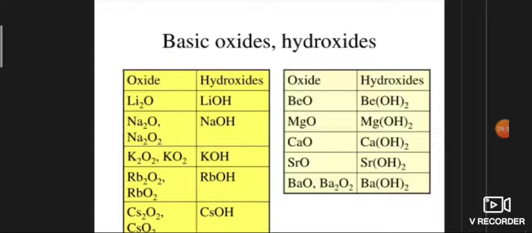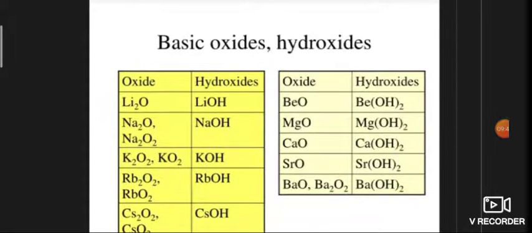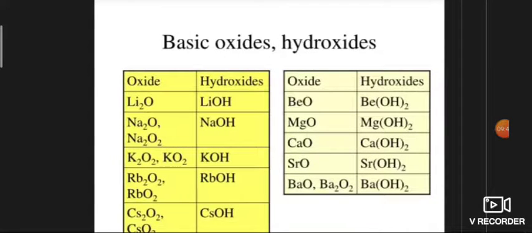Basicity of hydroxides. All alkali metal hydroxides are basic in nature because of the presence of a very weak M-OH bond. Moving down the group, the size of the alkali metal increases and the ionization enthalpy decreases. As a result, the strength of the metal-oxygen bond becomes weak. Therefore, the basic strength of the hydroxide increases accordingly.